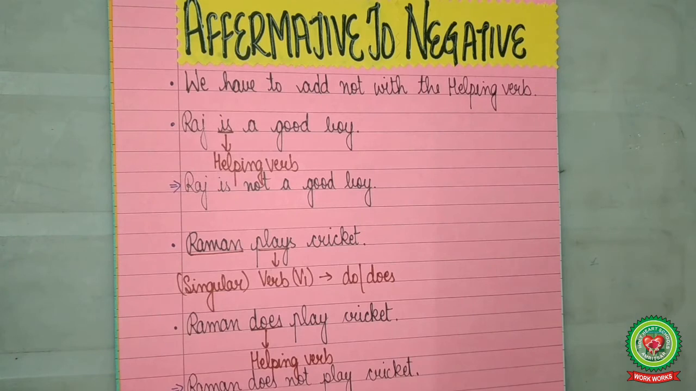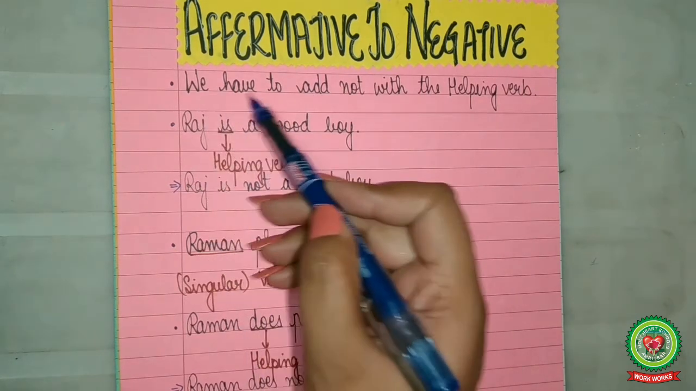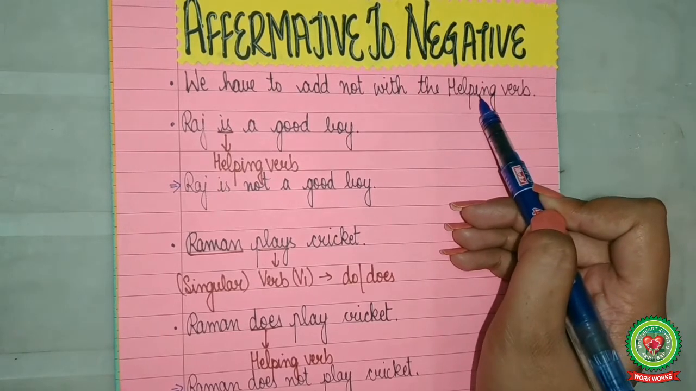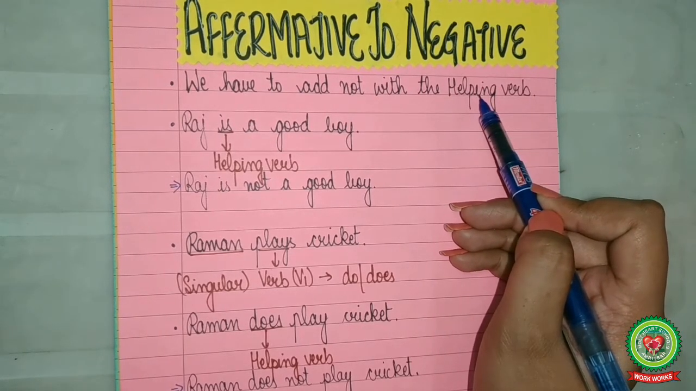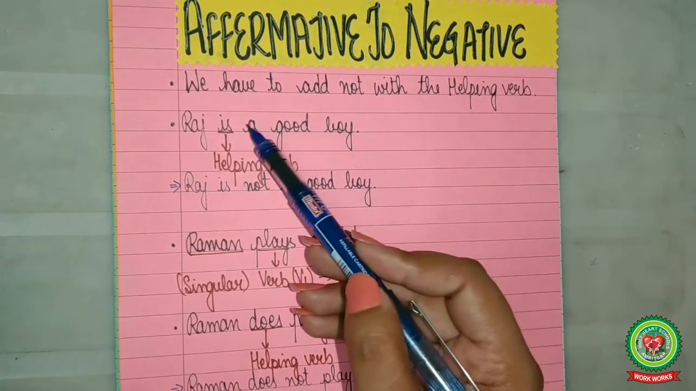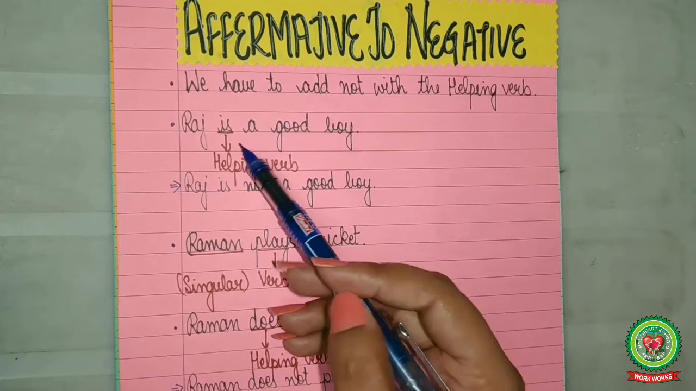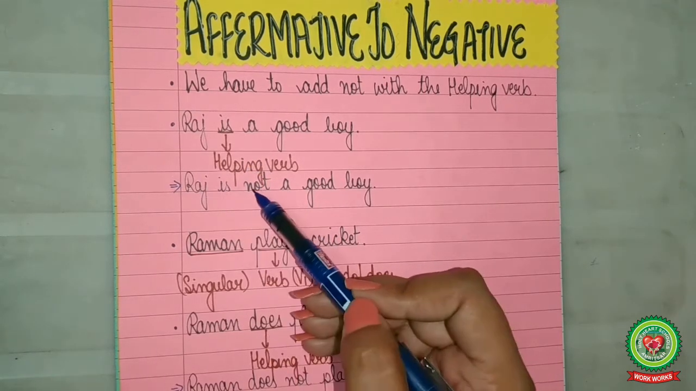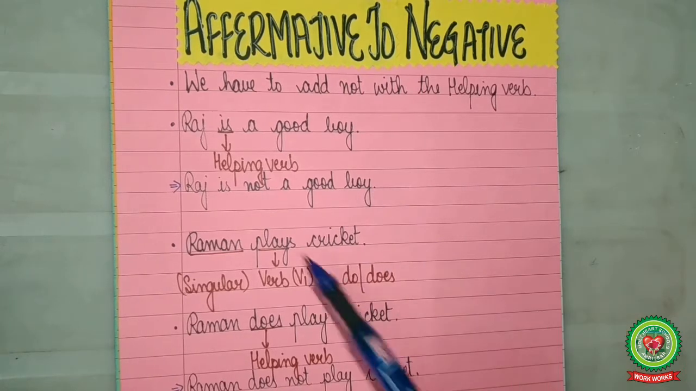To change an affirmative sentence to negative, we have to add not with the helping verb. So first we have to identify the helping verb. Raj is a good boy. Is this the helping verb? So we will add not with it. So the answer is Raj is not a good boy.